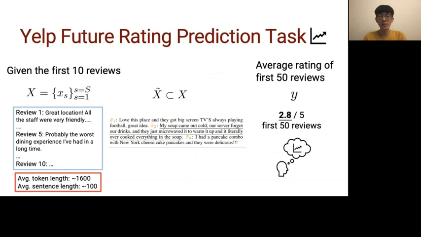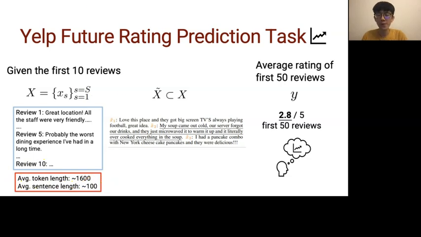Inspired by investment decisions given analyst reports, we consider a future rating prediction task in the context of Yelp restaurant reviews as a testbed. This allows us to have access to both the datasets and participants who may be able to perform this task. Specifically, we have the first 10 reviews as our input X, and it's worth noting that the concatenation of the first 10 reviews is actually pretty long. The average token length is 1,600, and the average sentence length is about 100.